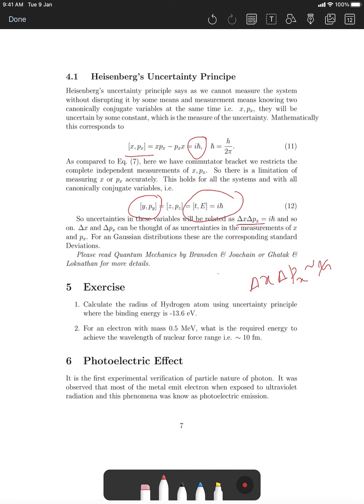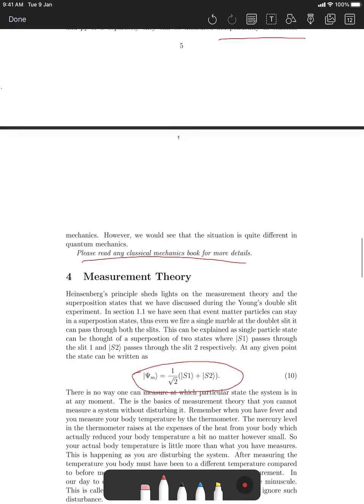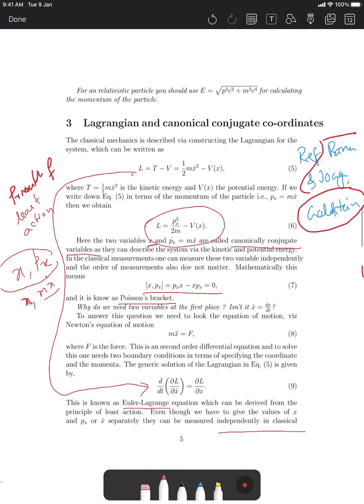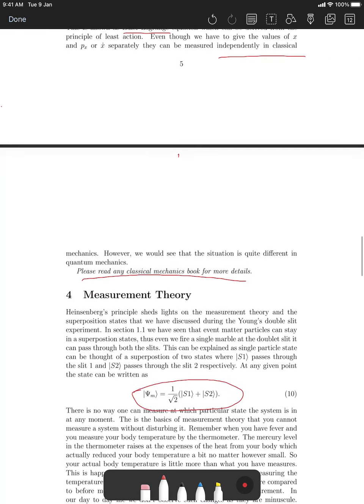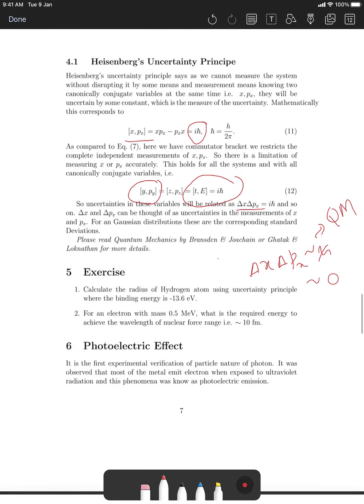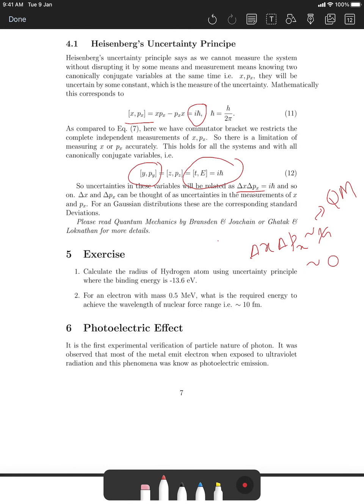And this is basically quantum mechanics. In classical mechanics, this would be 0, because what we saw in this Poisson bracket was 0. So the Poisson bracket gives you absolutely 0. So delta x and delta p are independent in classical mechanics, and here delta x and delta p are not independent. This was proposed by Heisenberg, and this is very, very important, because if you have this kind of law, then you can predict many things which are quantum in nature.